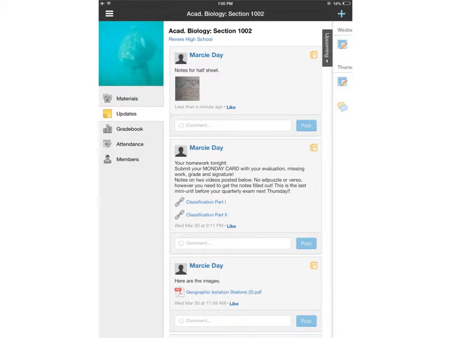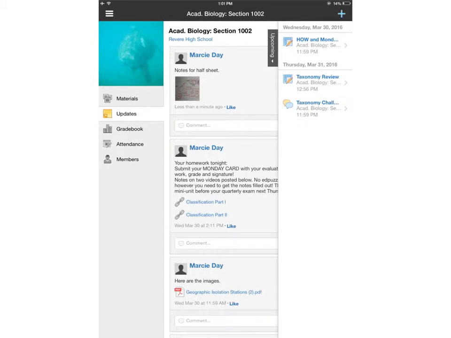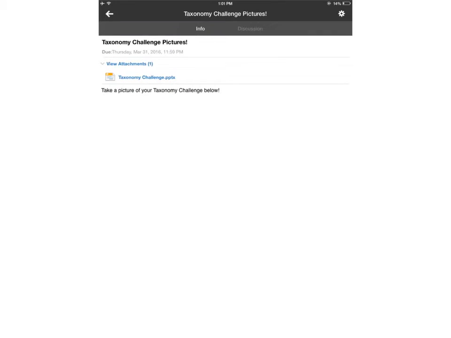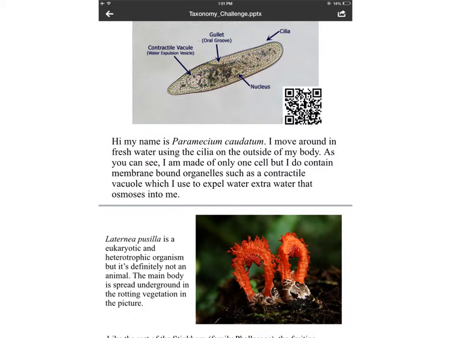So what do you have to do next for homework over the long weekend, because I won't be here tomorrow, is you need to click on the discussion board here on the side panel. It should say Taxonomy Challenge. You should open the attachment here. It's a PowerPoint, and you should be able to view it.